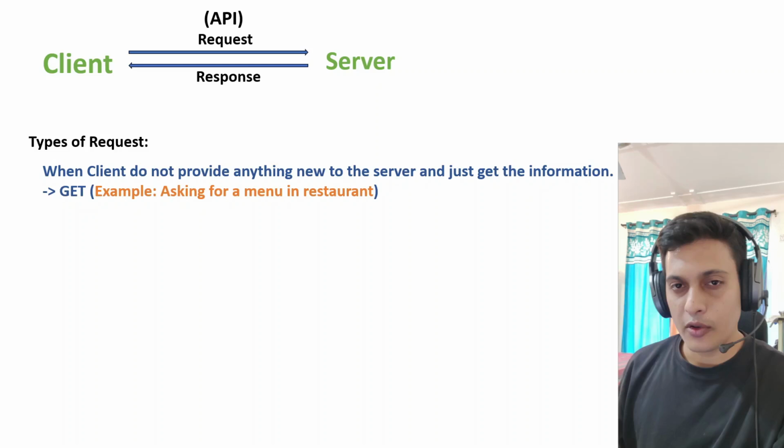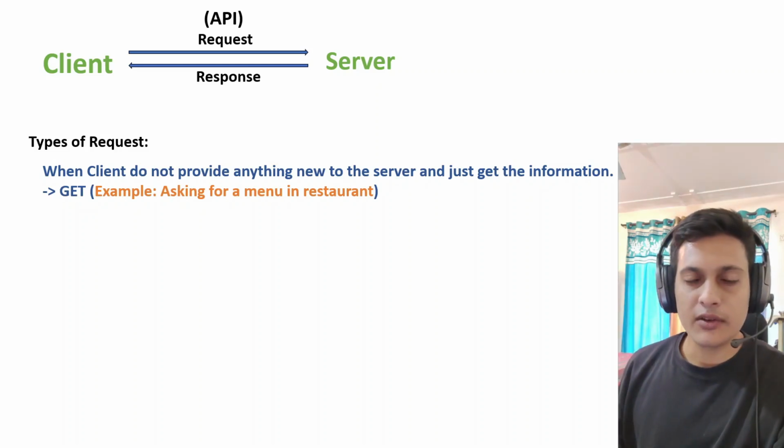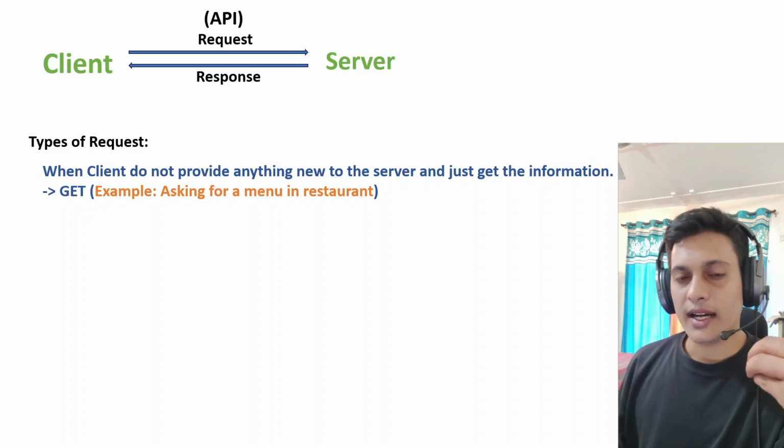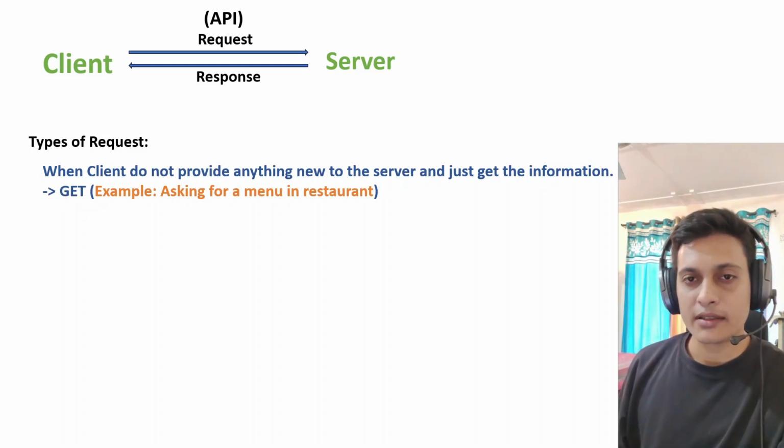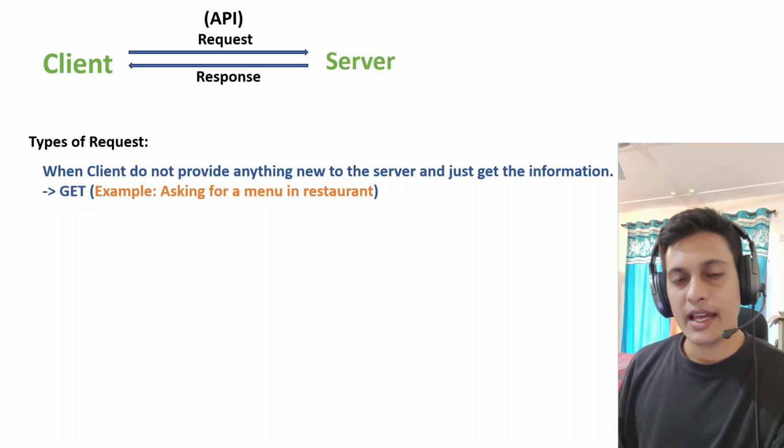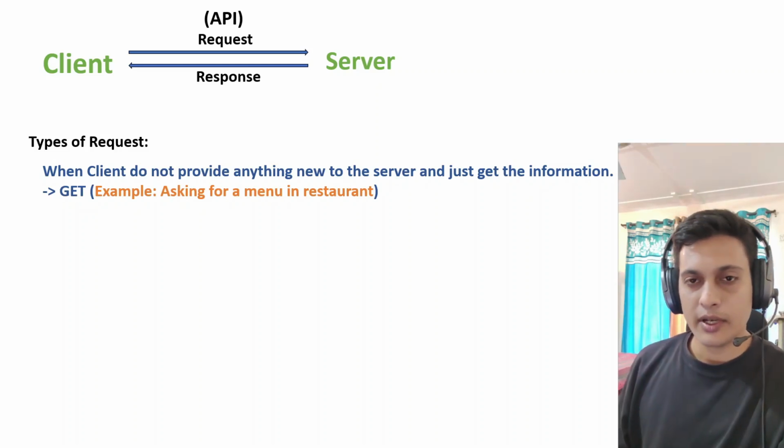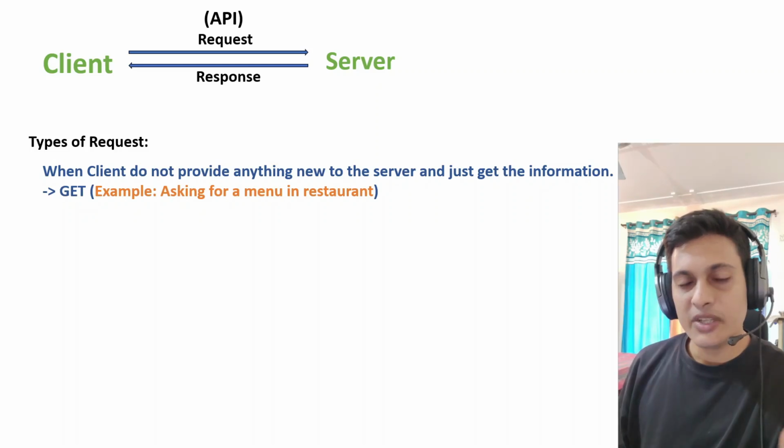For example, if you go to a restaurant, the first thing you do is ask for the menu. In this way, you are not asking the restaurant to do anything in the kitchen. Whatever information they have, they will provide you. It means you are simply getting the data out of the restaurant. So it's a GET request.